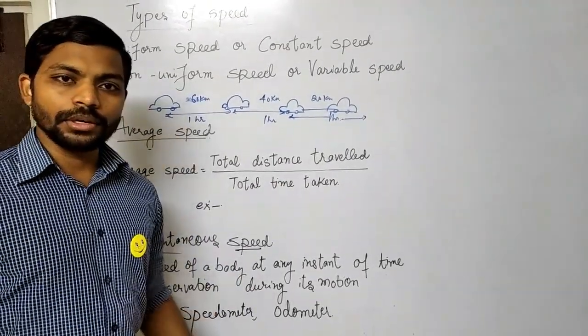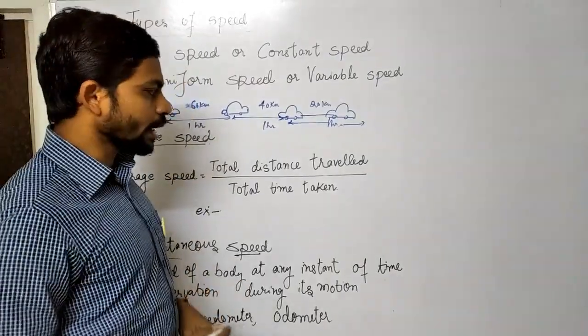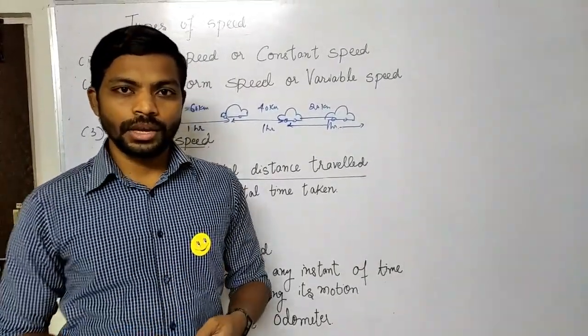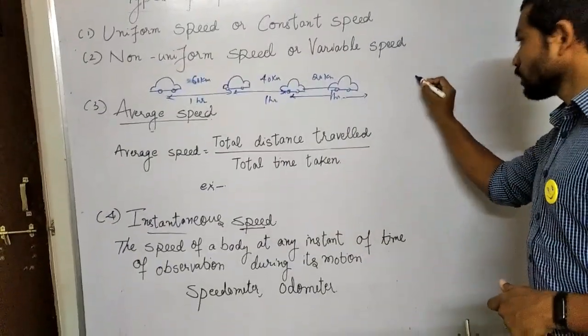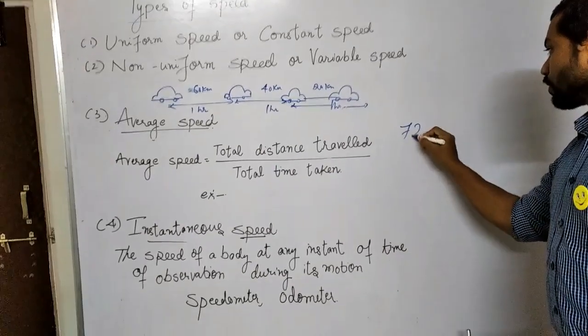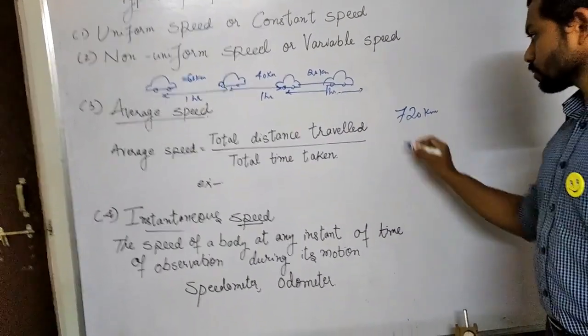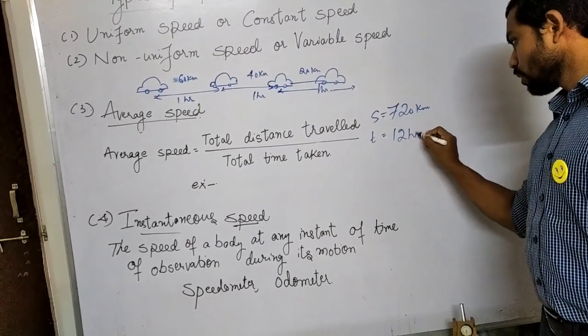I'll take an example to make you understand. Let us say a train started from Visakhapatnam to Hyderabad. Let us say the distance between Visakhapatnam and Hyderabad is around 720 kilometer, and it took 12 hours.